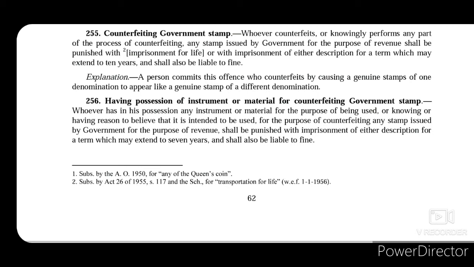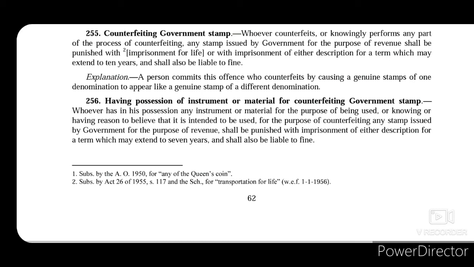Now an explanation says that a person commits this offence who counterfeits by causing a genuine stamp paper of one denomination to appear like a genuine stamp paper of a different denomination. So say for example, this person took a 100 rupees stamp paper and he made it look like a 1000 rupees stamp paper. So he took a genuine stamp and made it look like a genuine stamp of another denomination. So this person will be thought to be committing a crime under this particular section.